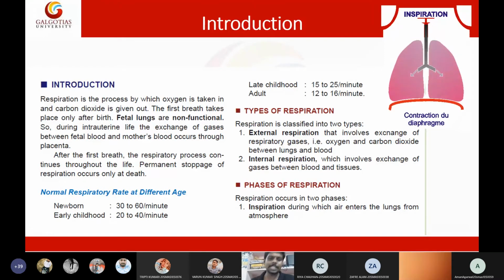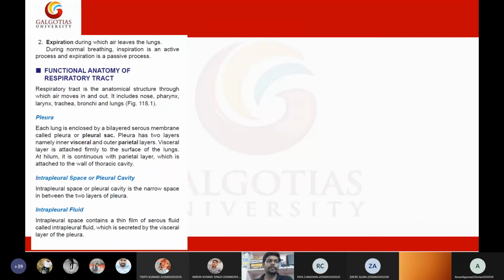It can be stated as expiration. Okay, then the second part, there is a slight note on this pleura, students, the functional anatomy of the respiratory tract. So in this functional anatomy, they are discussing about pleura.